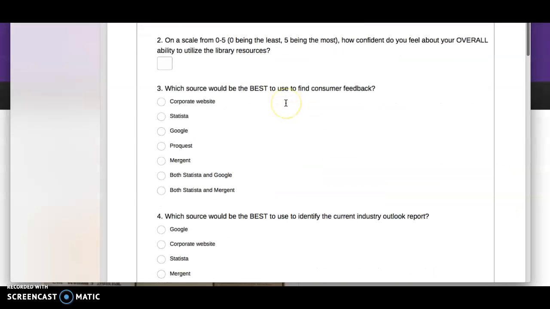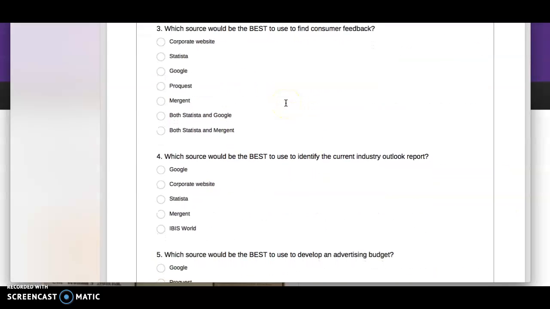Okay, so the first question is, which source would be the best to find consumer feedback? This would be Statista and Google, because as you know, Statista is a database that will contain charts and graphs that are great for presentations, but all of the information was originally found on the internet. So it depends what you're looking for. So both Statista and Google.